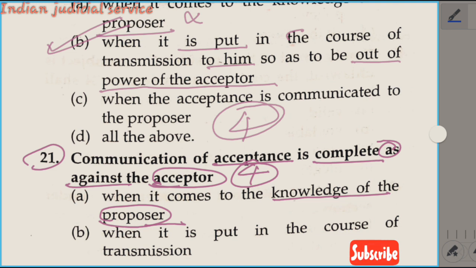Against the proposer, communication is complete when it is put in the course of transmission to him, so as to be out of the power of the acceptor. But in the case of the acceptor, it is only when it comes to the knowledge of the proposer. So according to this question, the answer is option A.